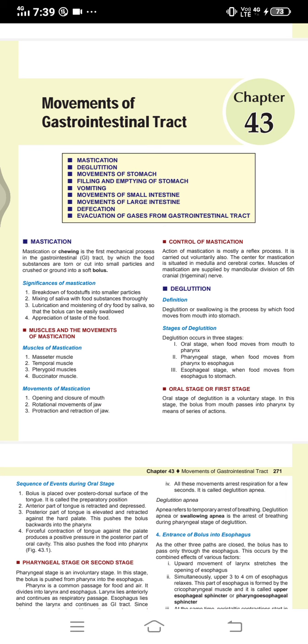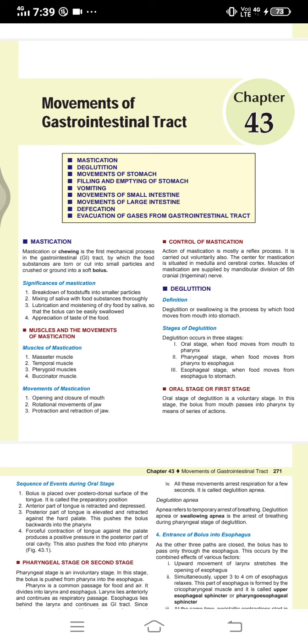Control of mastication. Action of mastication is mostly a reflex process. It is carried out voluntarily also. The center for mastication is situated in medulla and cerebral cortex. Muscles of mastication are supplied by the mandibular division of fifth cranial, that is trigeminal nerve.